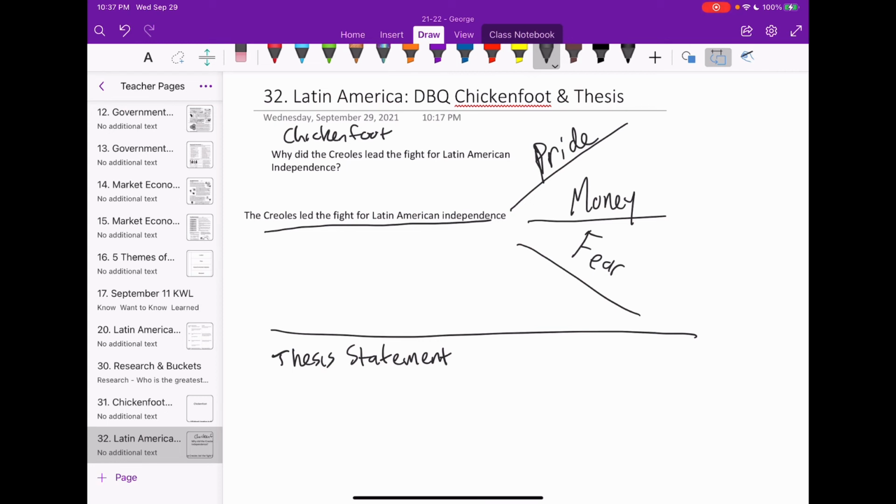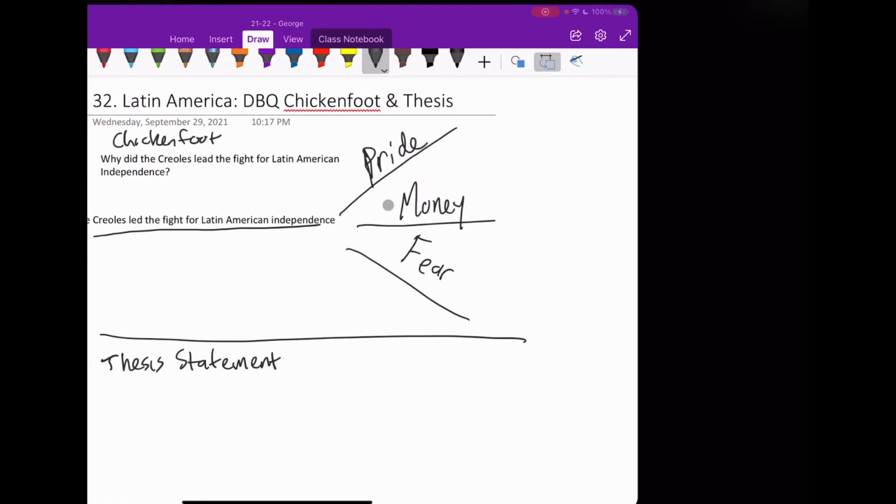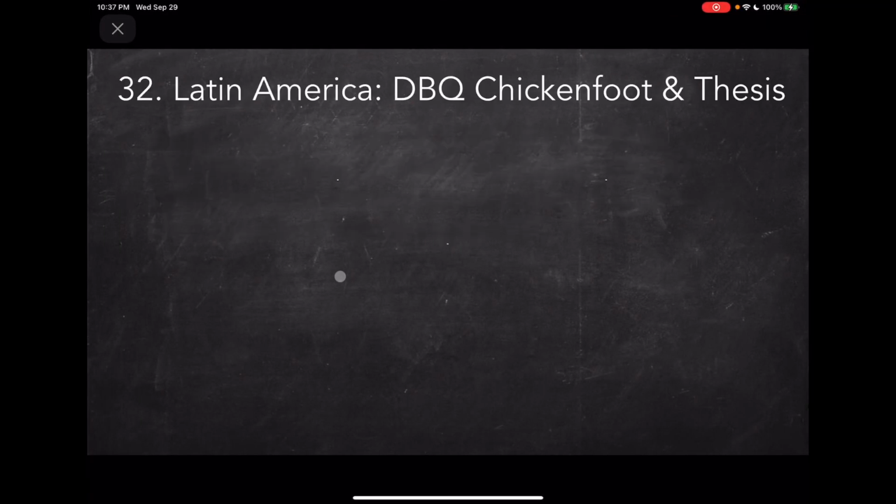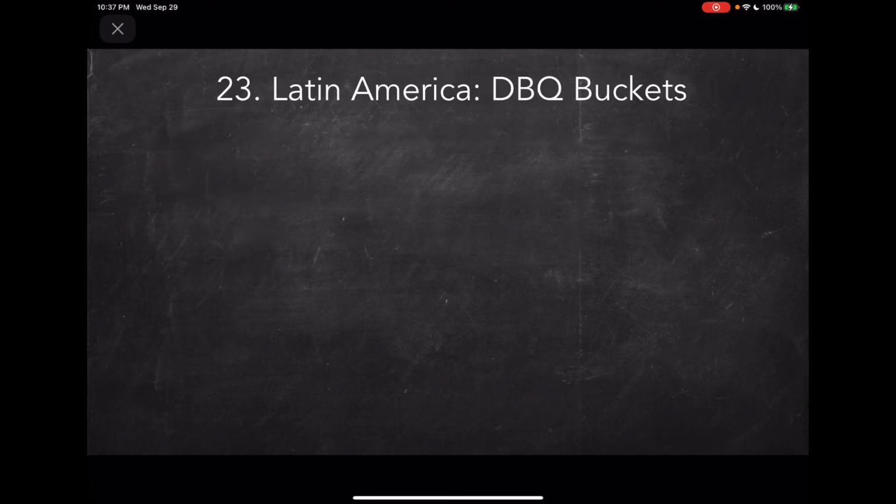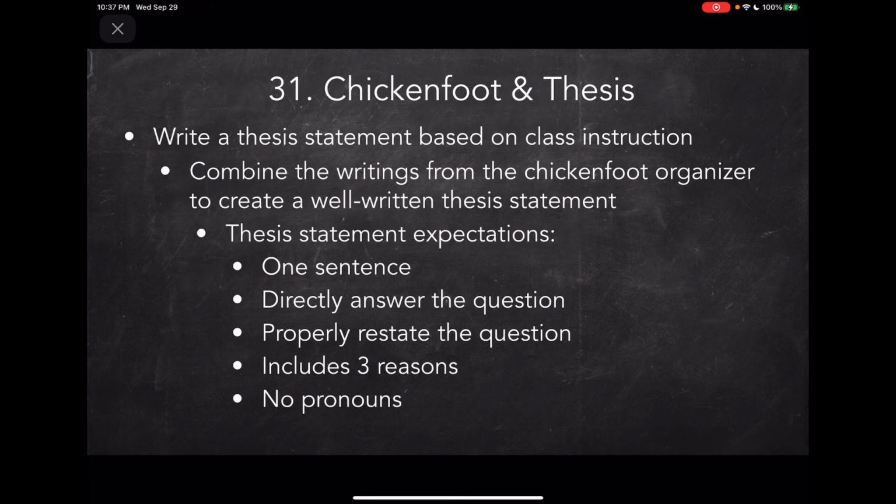Now, I'm not going to write your thesis statement for you, because this is what you're going to be assessed on Monday. You can write a sample one if you want, a test one, a practice one. Get some feedback from your neighbors, or later on your friends in class. But before you do that, make sure your thesis statement meets these requirements: 1 sentence, directly answer the question, properly restate the question, include 3 reasons, and don't include a pronoun. Don't include a pronoun in your answer.